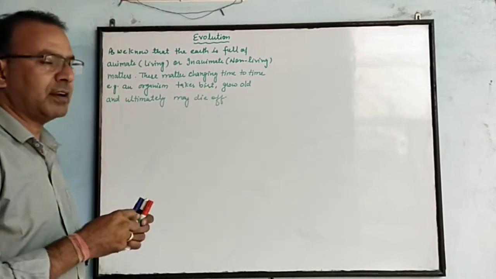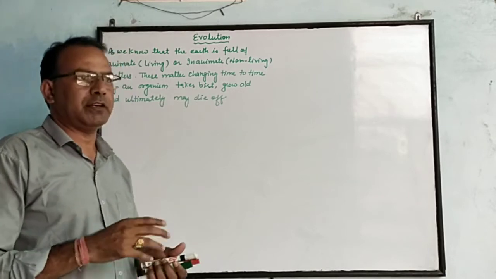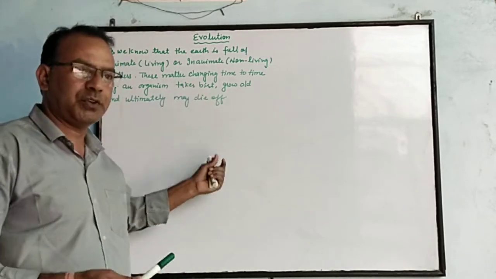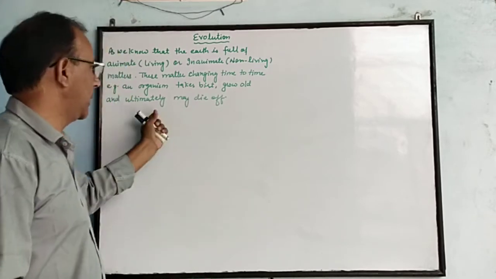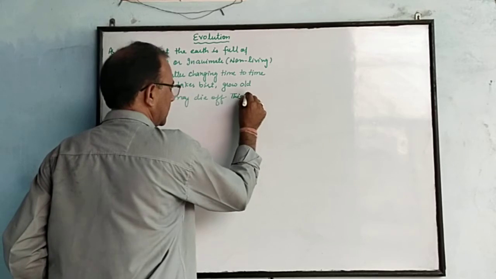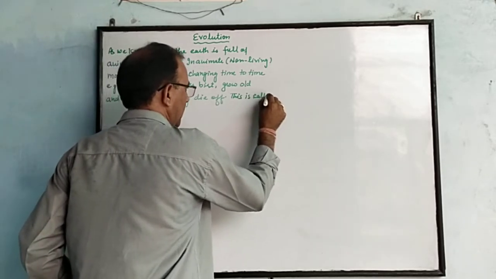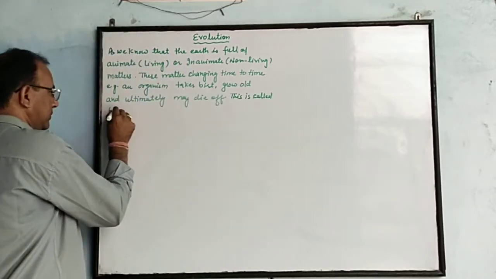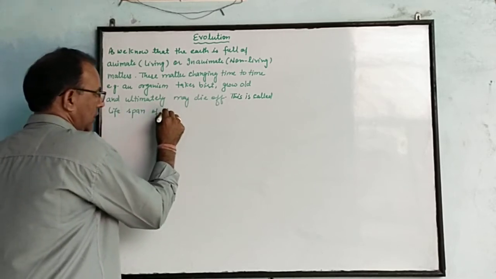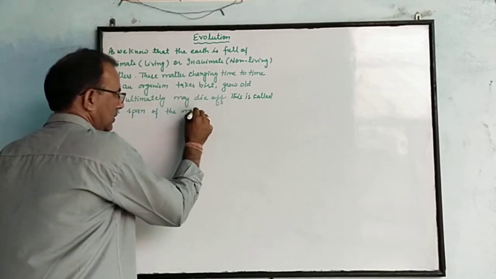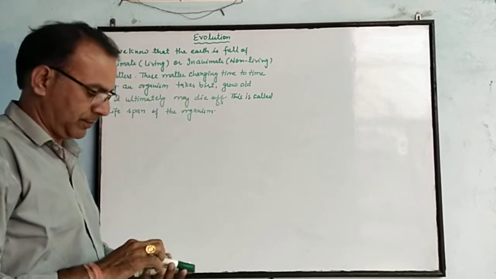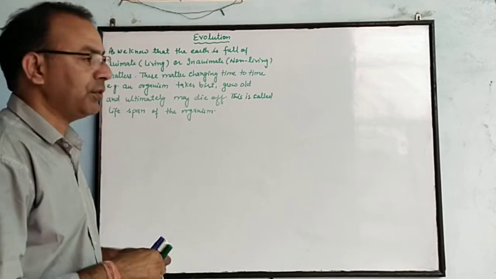So the matter on the earth which is present should change. For example, an organism takes birth, grows old and ultimately may die off. This is called the lifespan of the organism. Lifespan of an organism. Firstly, we will discuss evolution.